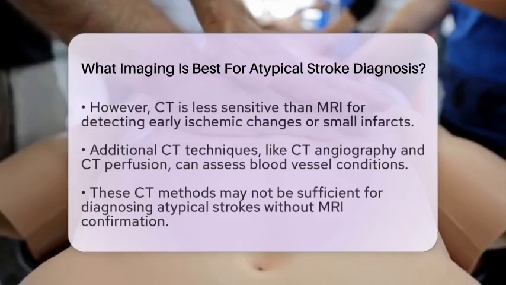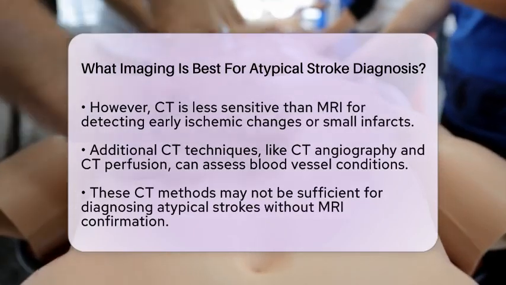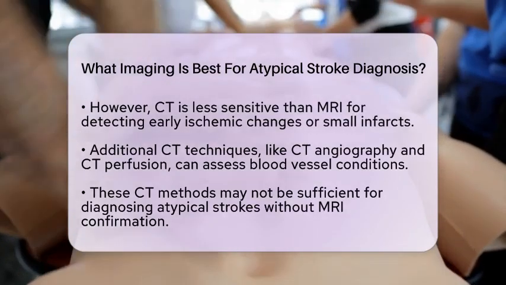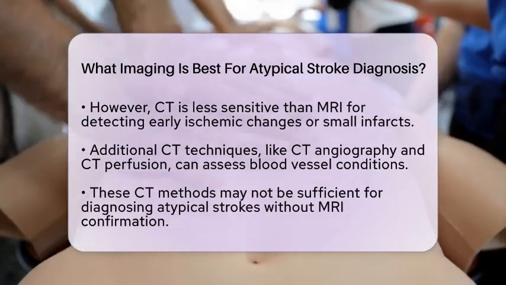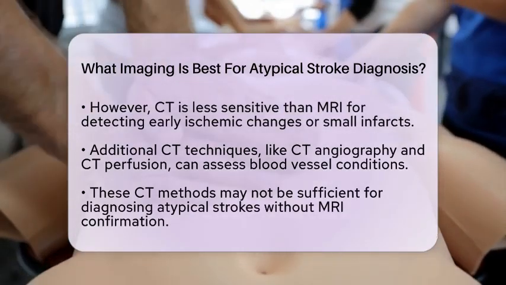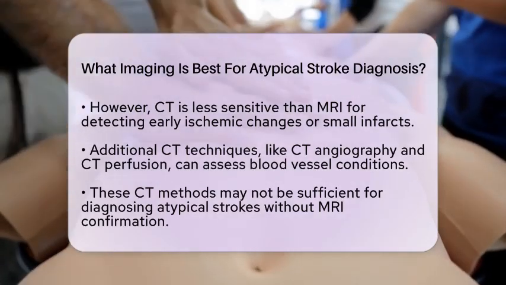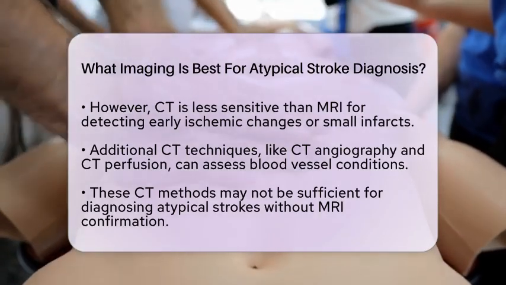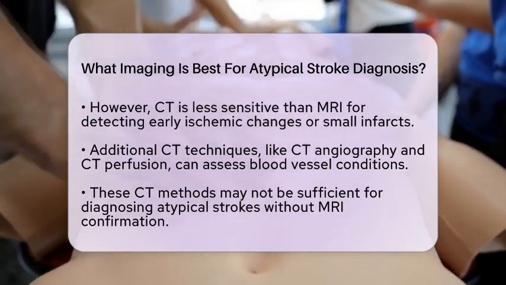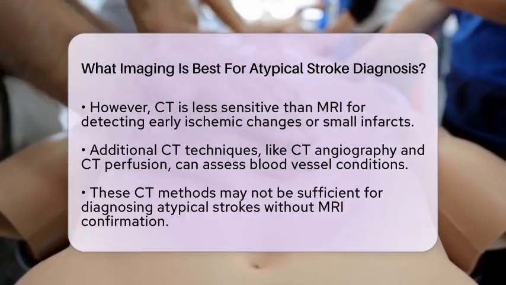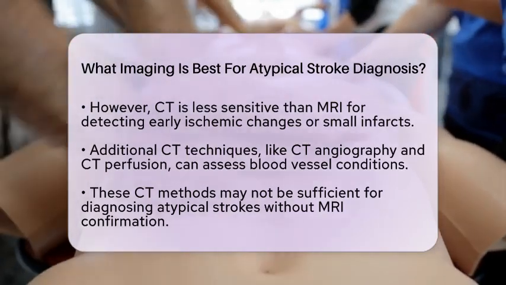Additional computed tomography techniques, like computed tomography angiography and computed tomography perfusion, can provide valuable insights into blood vessel conditions and the extent of salvageable brain tissue. However, these methods alone may not be sufficient for diagnosing atypical strokes without confirmation from magnetic resonance imaging. Magnetic resonance angiography complements magnetic resonance imaging by evaluating blood vessels non-invasively. This can help identify vascular abnormalities that may be contributing to atypical stroke symptoms.